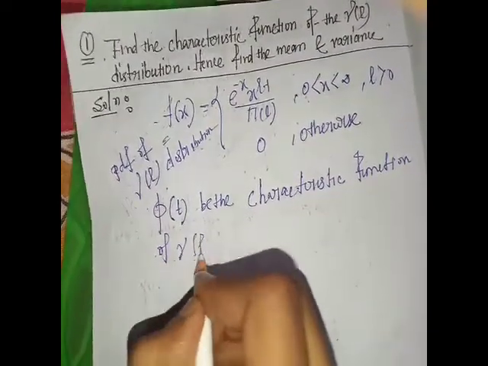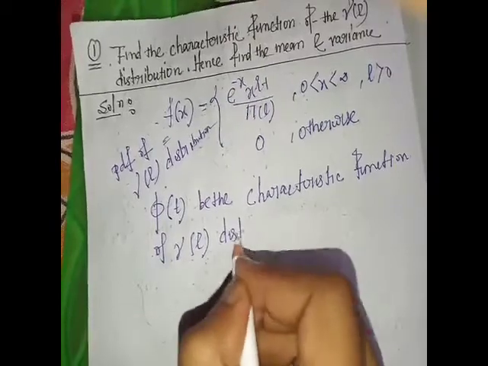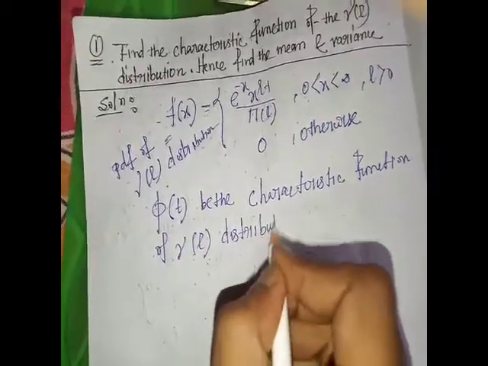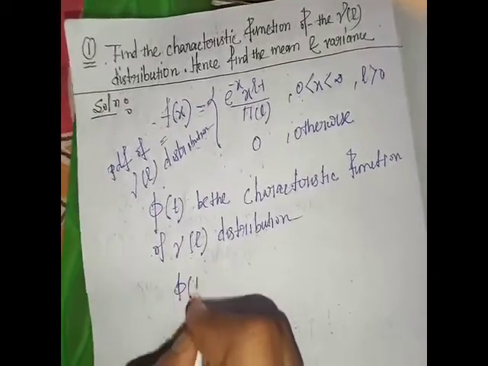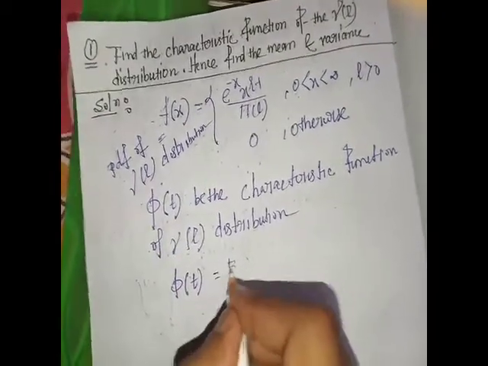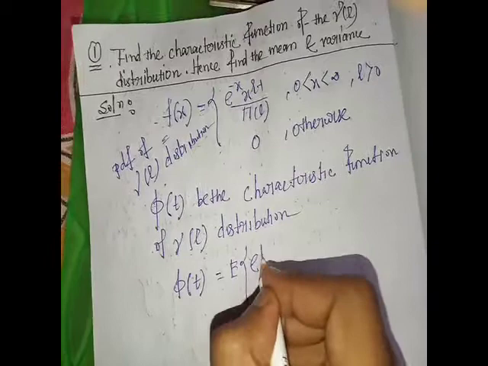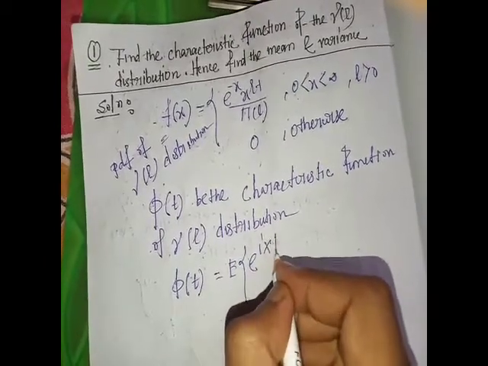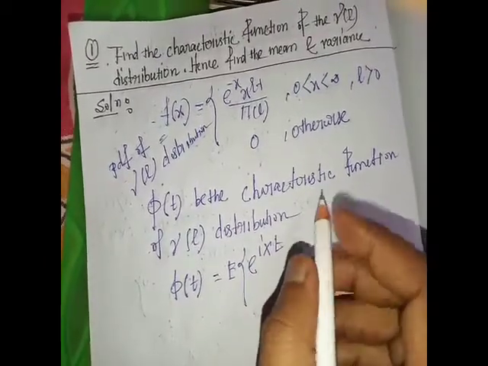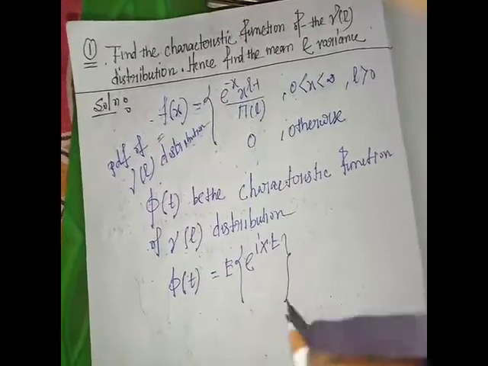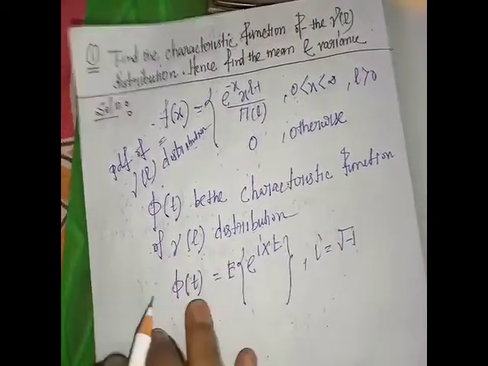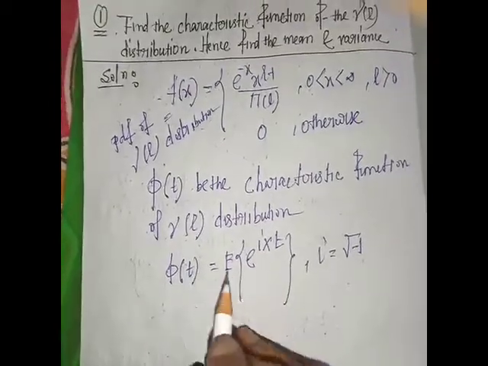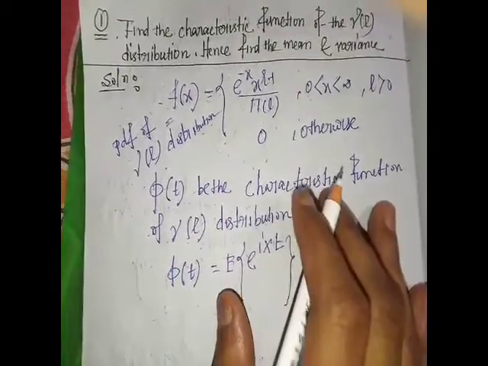The formula of the characteristic function is phi of t equal to expectation of e to the power itx, where i equal to root over minus 1. So this is the formula of the characteristic function, expectation of e to the power itx.